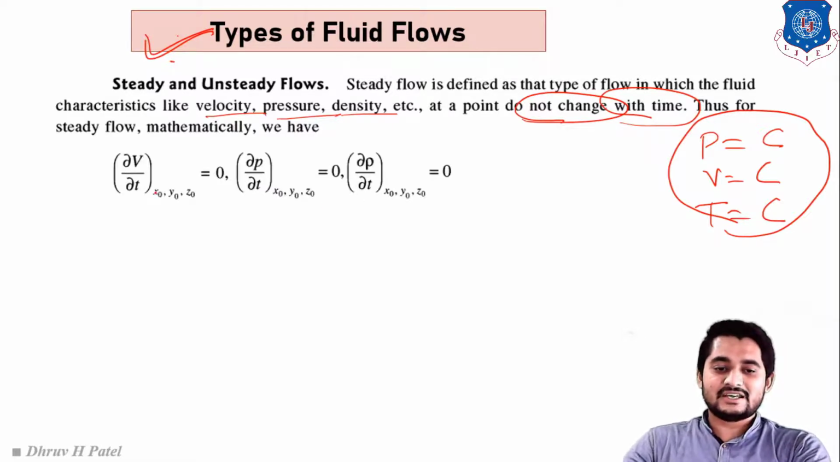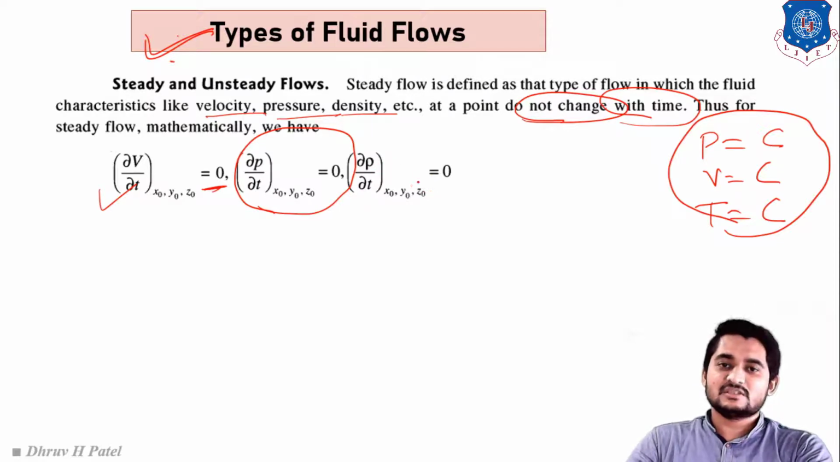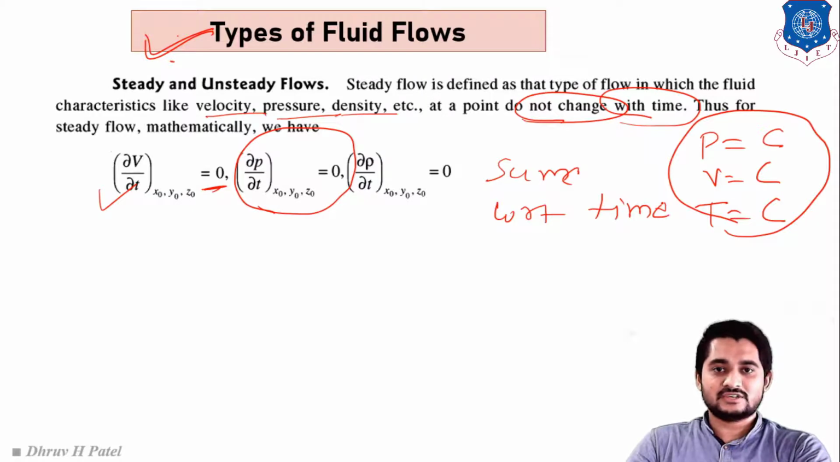So we can write the derivative of velocity with respect to time is also 0, the derivative of pressure with respect to time is also 0, and the derivative of density with respect to time will be 0, because the parameters remain the same with respect to time. Clear, students? Right? Our next flow will be unsteady flow.